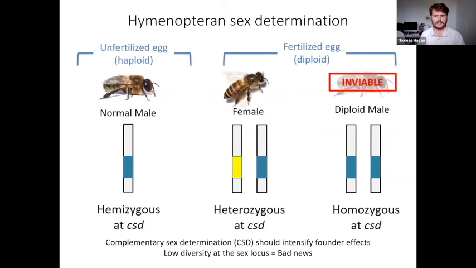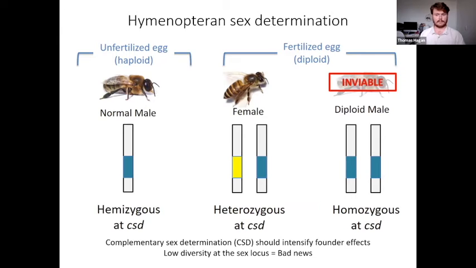The basal form of sex determination in Hymenoptera is what is known as complementary sex determination. Under this system, sex is determined by zygosity at one or a few loci. And in the case of honeybees, this is one locus that is fairly well characterized, called the complementary sex determiner, or shortened to CSD. If an individual is born from an unfertilized haploid egg, they are hemizygous at CSD and develop as a regular haploid male. However, if they're born from a fertilized diploid egg, they could be heterozygous or homozygous at the locus. If heterozygous, they develop as a regular female, but if they are born homozygous at the locus, they develop into a diploid male, which in honeybees are inviable and lead to fitness consequences for the colony as a whole.